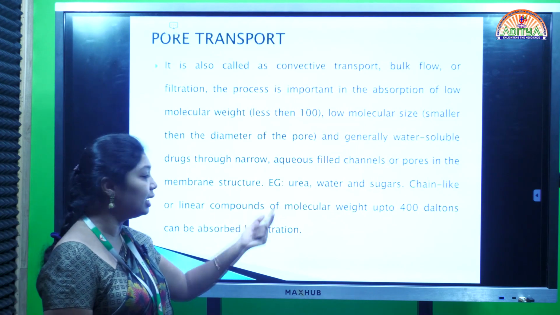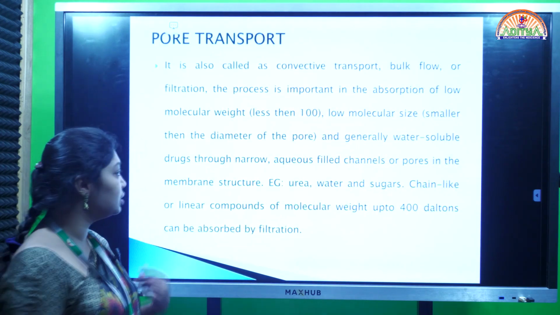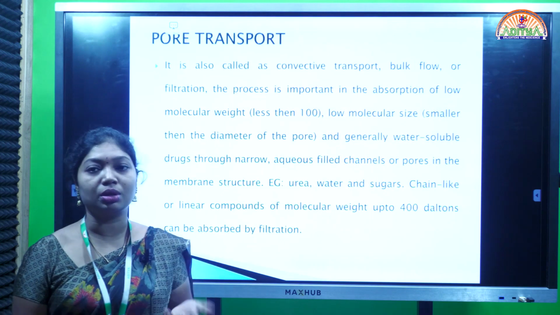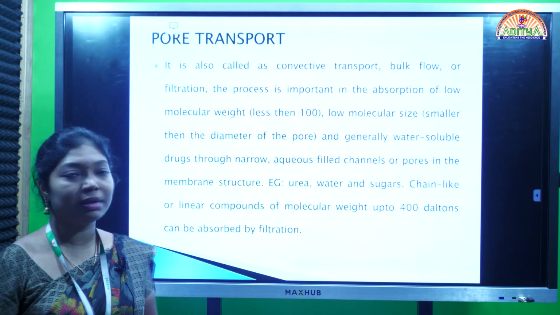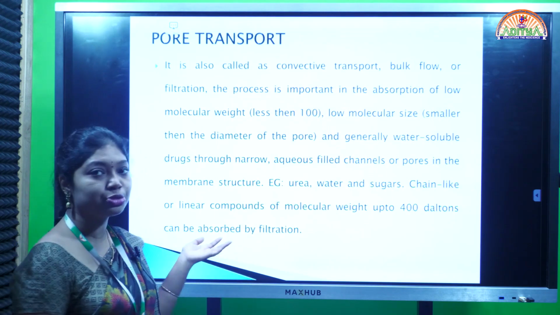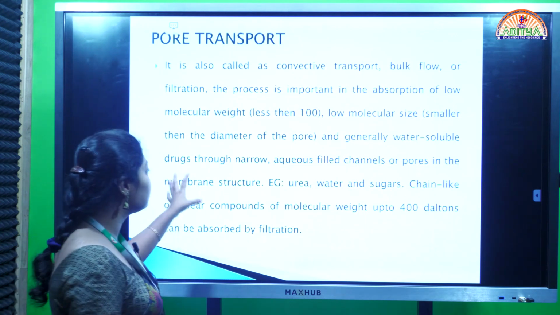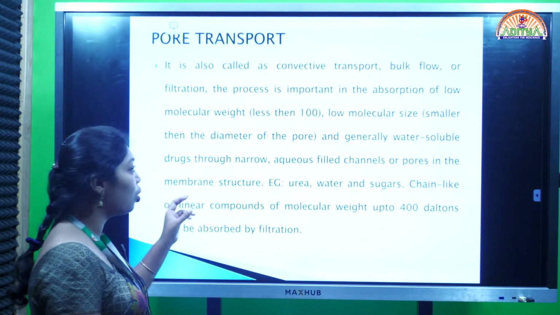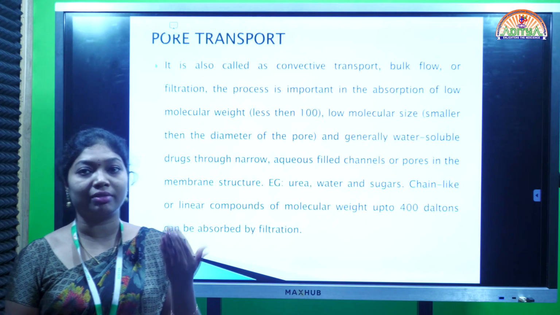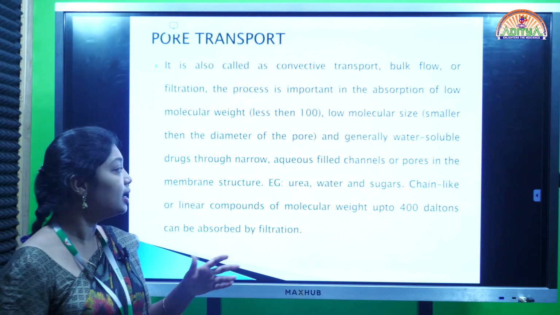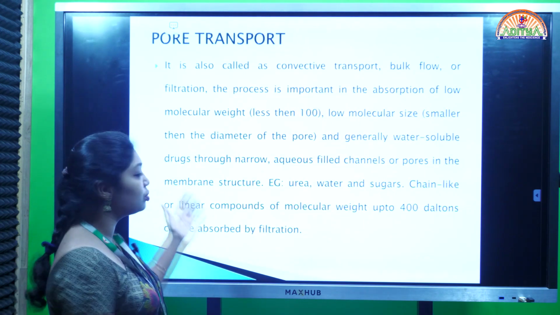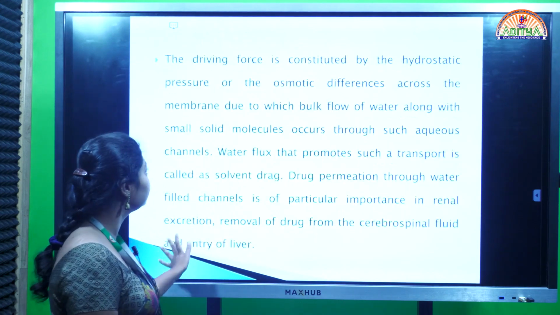Urea, water and sugar. These water soluble compounds can be efficiently transferred through the pore transport mechanism. Not only these compounds, but also chain-like or linear compounds having molecular weight less than 400 daltons can be administered through pore transport very efficiently.